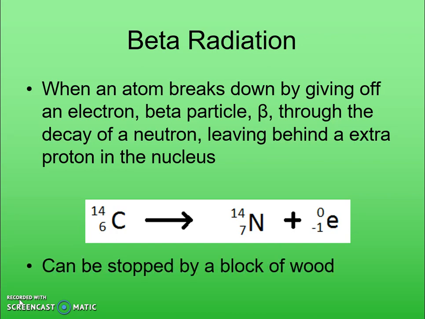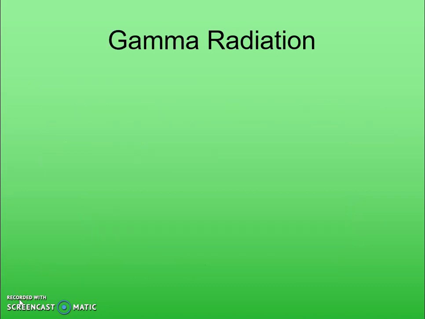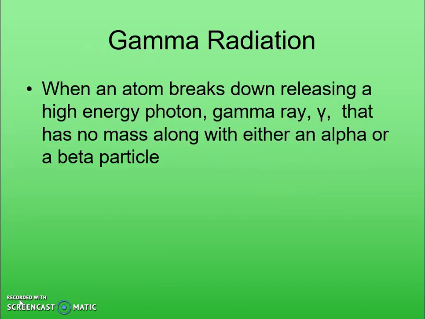These beta particles are much smaller than the alpha particles we talked about with alpha decay, but they can still be stopped by a block of wood. And the last type of decay is gamma radiation. This gamma radiation comes in association with both an alpha or a beta decay. If there's enough energy released, you get these gamma rays, which have an awful lot of energy. There's no mass involved with them, but they're also really dangerous.